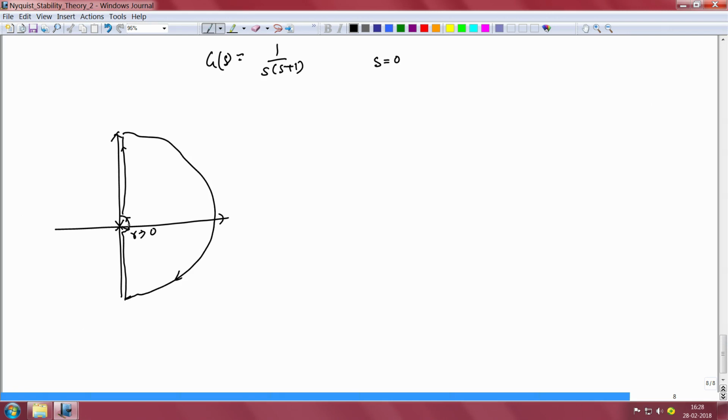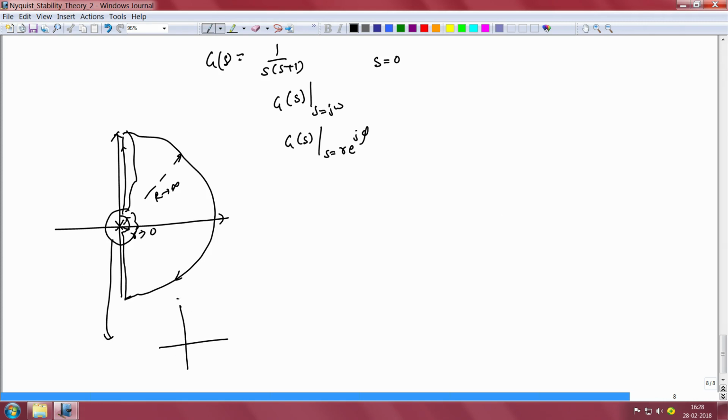The D-shaped contour with radius r tended to infinity would be exactly the same as before, and the rest of the contour would be very close to the imaginary axis exactly as before. So, what we would do in this case is evaluate G(s), where s equals j omega for this part of the contour, and then for the semicircular part we compute G(s), where s would be of the form s equals r e power j phi, where if we zoom into this region,